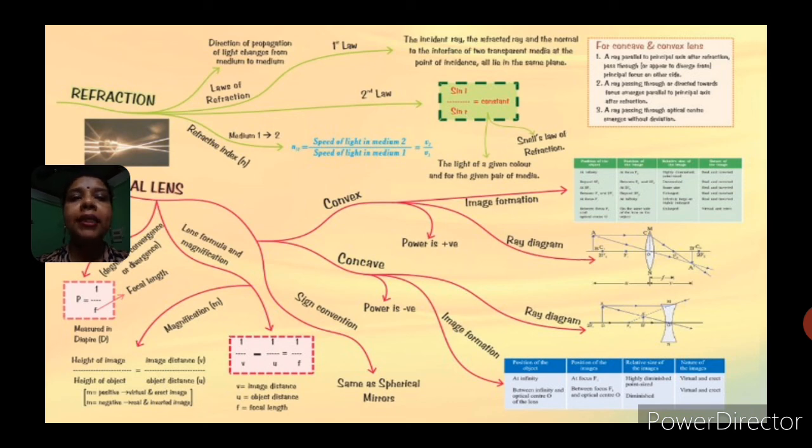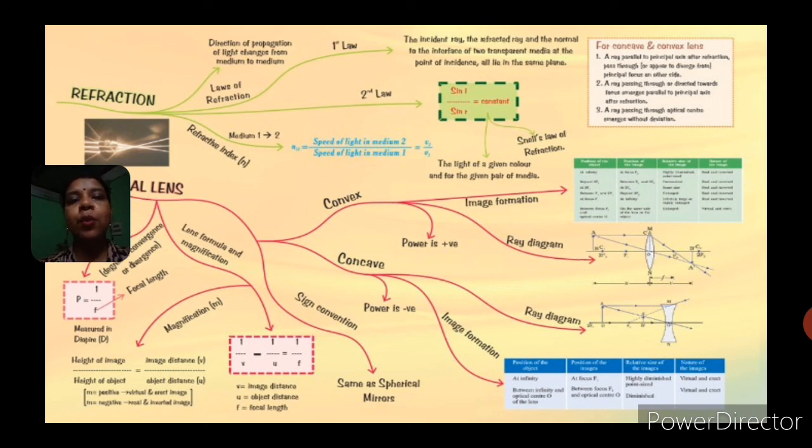Another thing that we have studied in the refraction part is the spherical lenses. Like the spherical mirror, we have spherical lenses also. And there are two types of lenses, mainly the convex lens and the concave lens. In convex lens, we studied image formation and ray diagram. Also in concave lens, we studied the same ray diagram and image formation. Important topic is the lens formula and magnification.